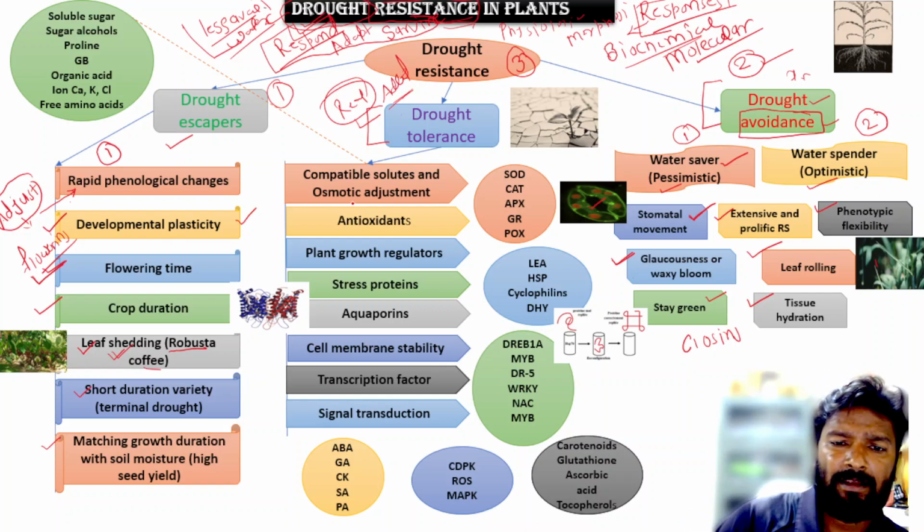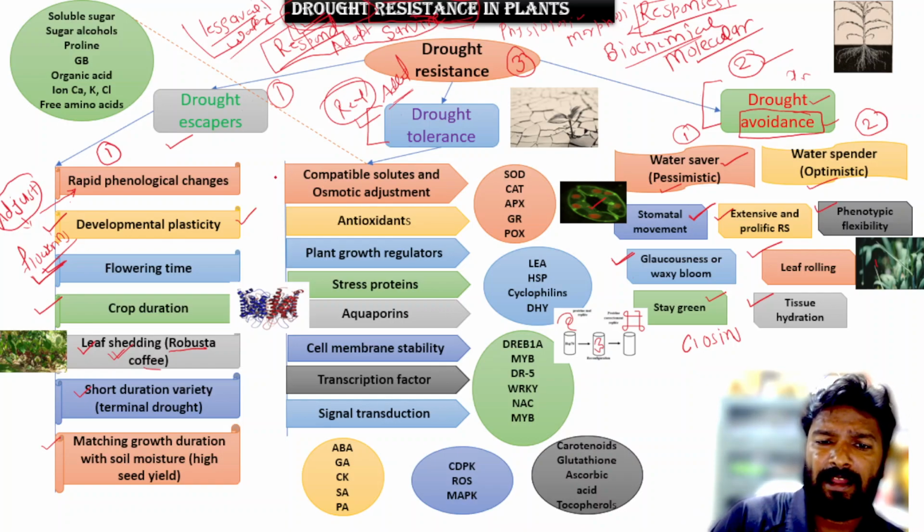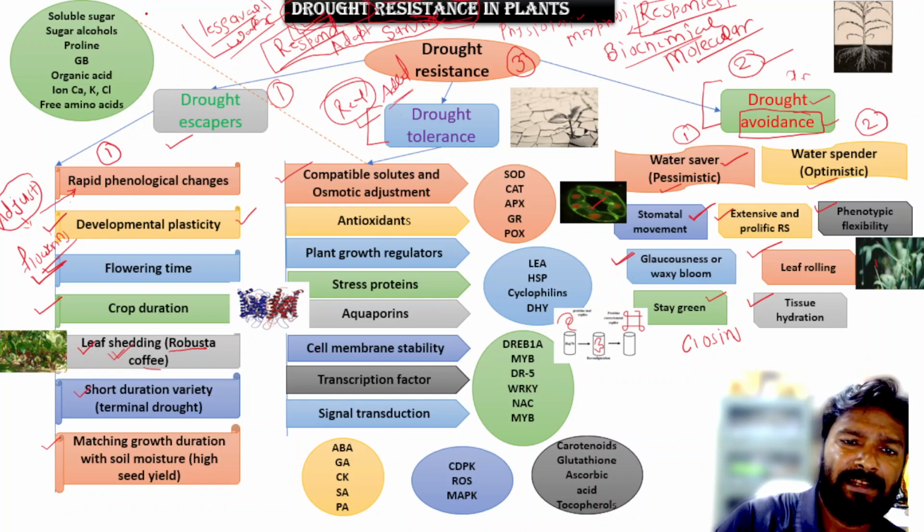Okay, so the first one is compatible solutes and osmotic adjustment. There are certain organic compounds and salts which increase water attraction.